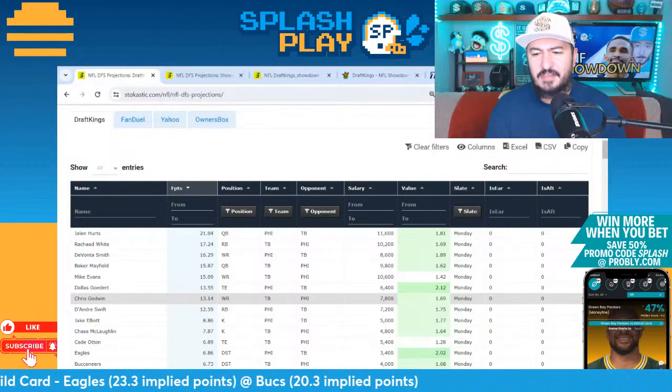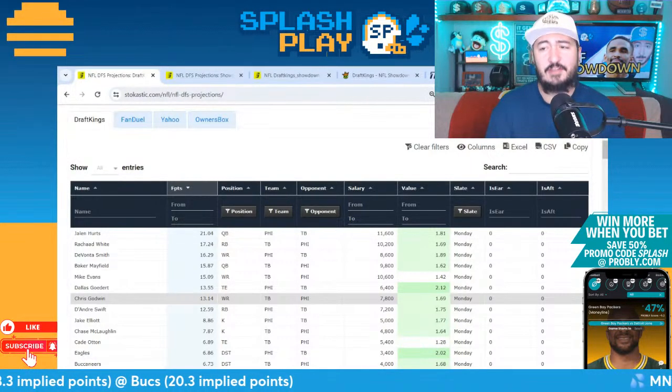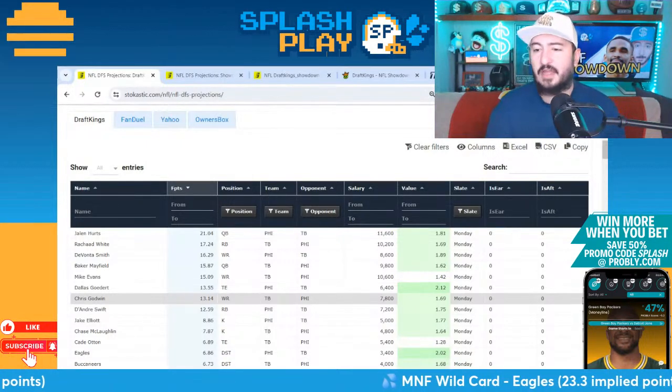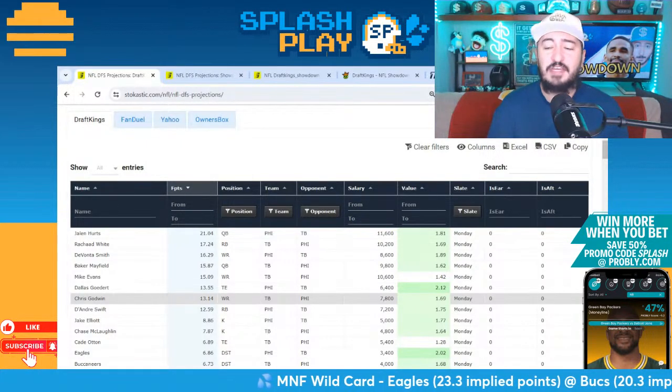It is a slate where they have the players' showdown prices in the normal DFS projections. They also have the defense. They also have the kickers as well in the projections, but they do not have the showdown ownership. Something to keep in mind if you are doing your prep work bright and early like I am here, relative to an 8:15 kickoff time tonight.